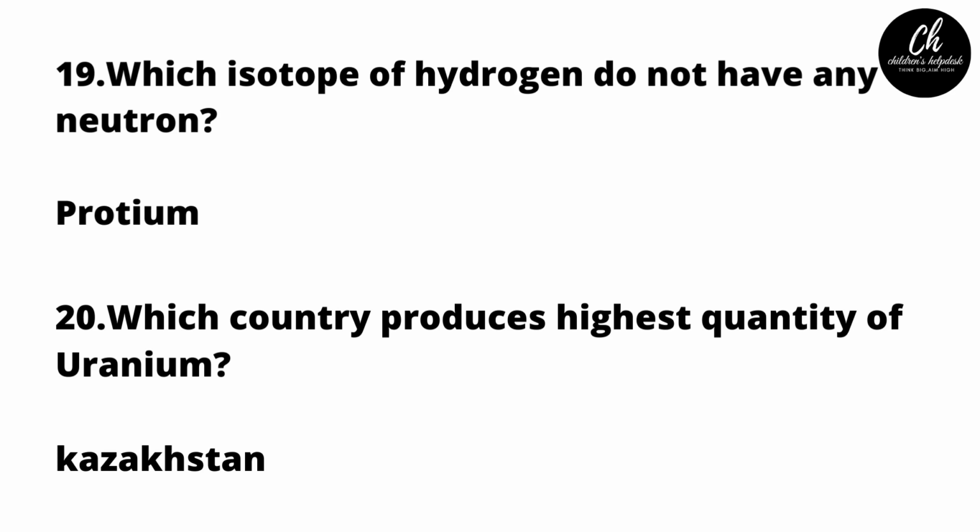Which isotope of hydrogen does not have any neutrons? Protium. Protium is the isotope of hydrogen which does not have any neutron. Which country produces the highest quantity of uranium? Kazakhstan. Kazakhstan produces the highest quantity of uranium.